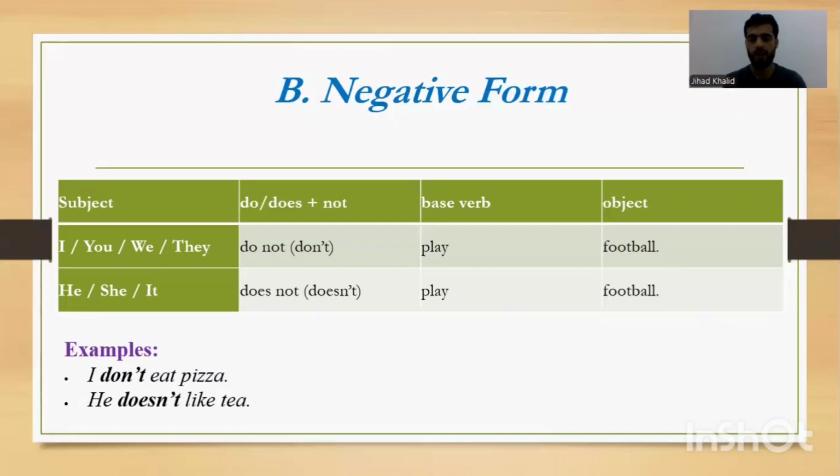Because we have does. If we remove doesn't, we say he likes tea. He likes. We add s. But if we have doesn't, we must remove the s. We make it like. He doesn't like tea. She doesn't like writing, for example.